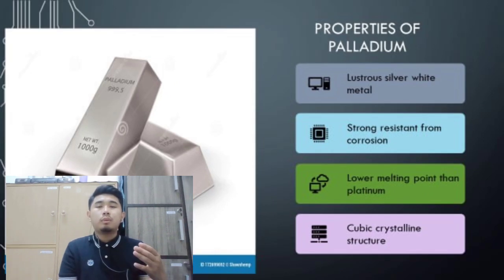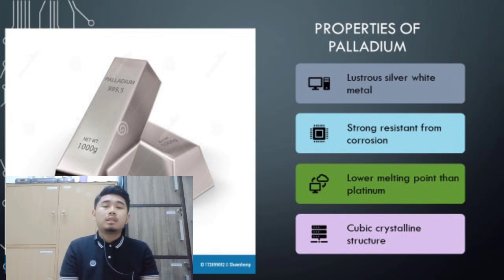Next, I will tell you about the properties of palladium. Firstly, palladium is a lustrous silver-white metal, as you can see in the picture. Next, palladium has strong resistance to corrosion in air, and it is also attacked by hot acid, but it only dissolves in aqua regia solution. Next, the melting temperature of palladium is lower than platinum. Lastly, palladium has a cubic crystalline structure, so it is very strong.